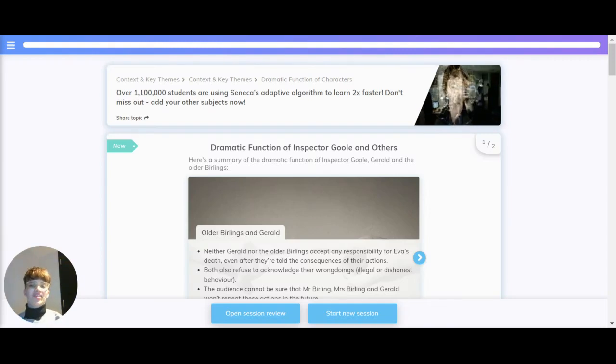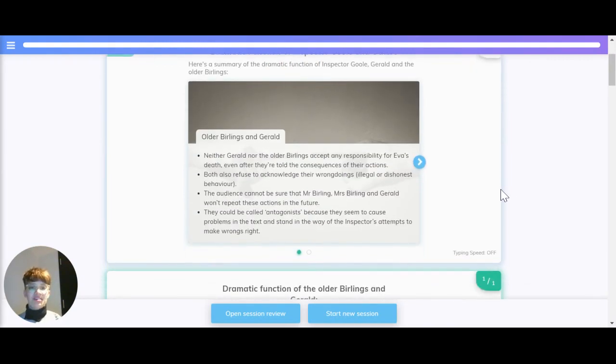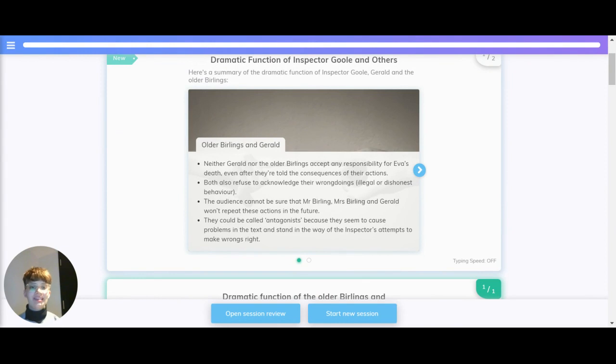Let's take a look at the dramatic function of the different characters in Inspector Gould. Firstly, looking at the dramatic function of Inspector Gould, Gerald, and the older Burlings. Neither Gerald nor the older Burlings accept any responsibility for Eva's death, even after they're told the consequence of their actions. Both also refuse to acknowledge their wrongdoings, meaning their illegal or dishonest behaviour.